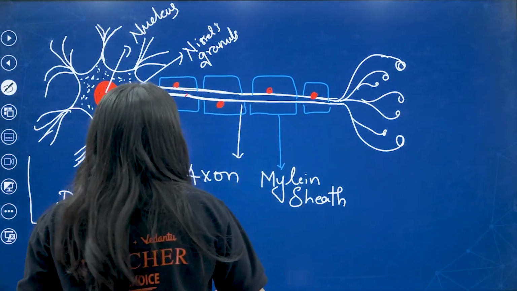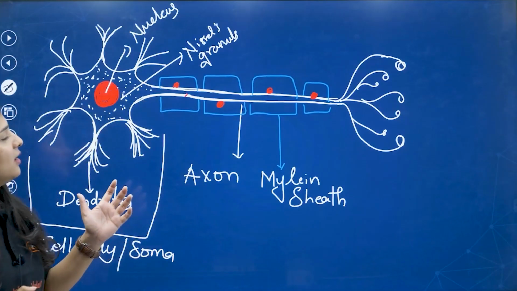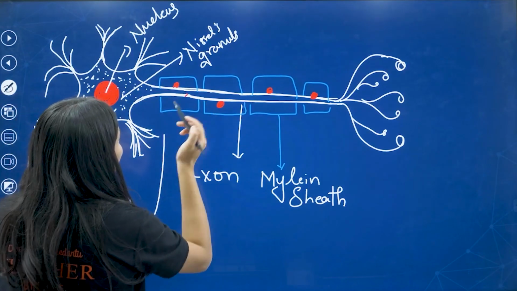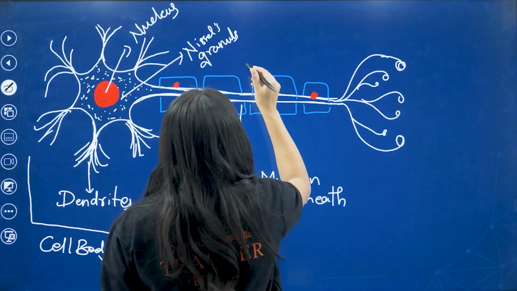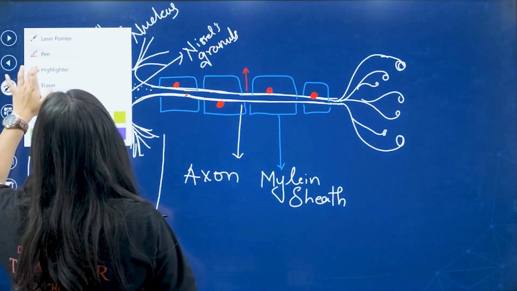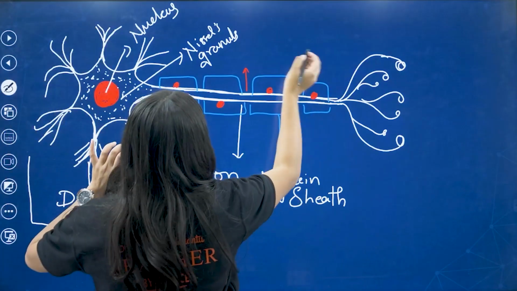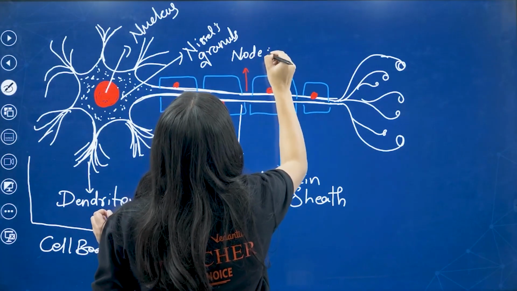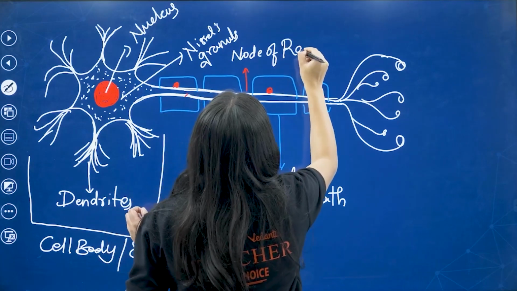So my dear kids, listen. In between myelin sheath and myelin sheath there is a gap, right? The gap we call it as node of Ranvier.